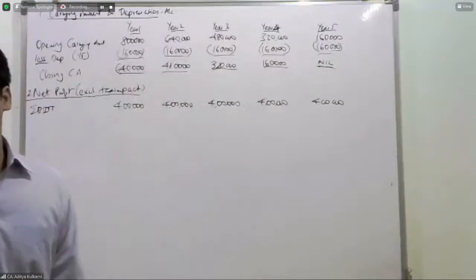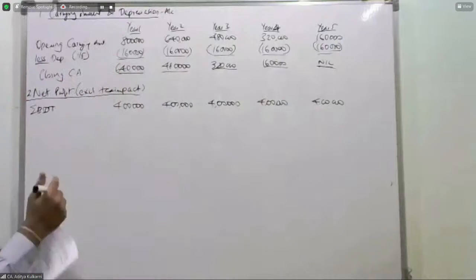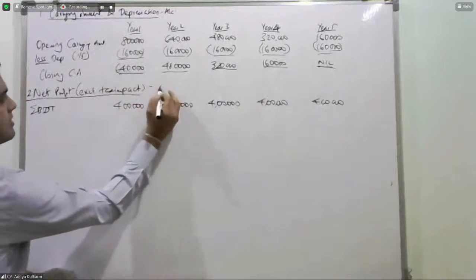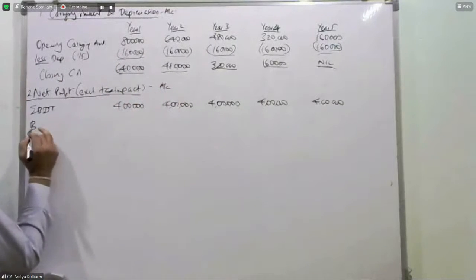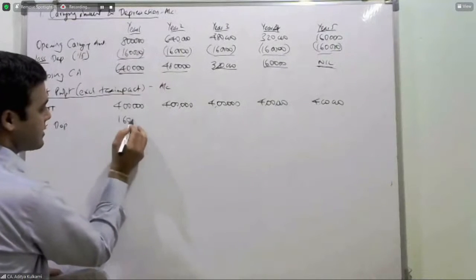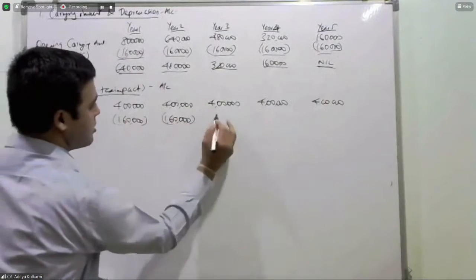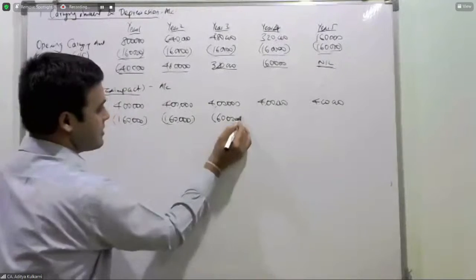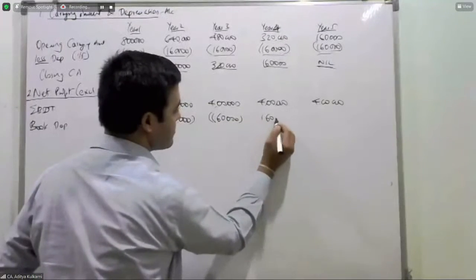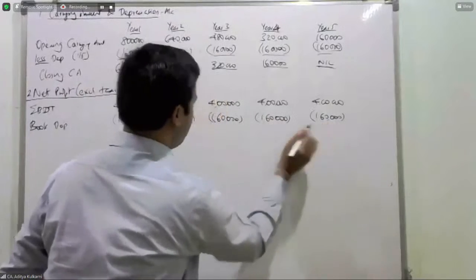All right. Now, what is your depreciation? 1 lakh 60,000, book depreciation. Okay, this is accounts. So book depreciation is 1 lakh 60,000 each year. All right.